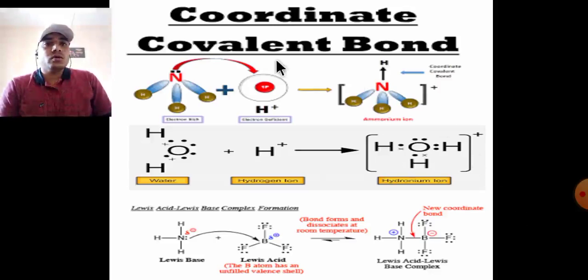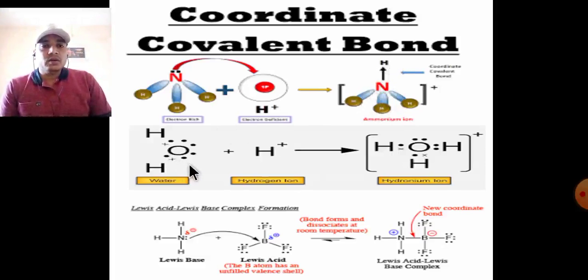Examples of the coordinate covalent bond. First, ammonium ion. The lone pair of ammonia is on nitrogen. This lone pair is donated to the empty orbital of the H+ ion, the acceptor, to form a coordinate covalent bond between ammonia and H.